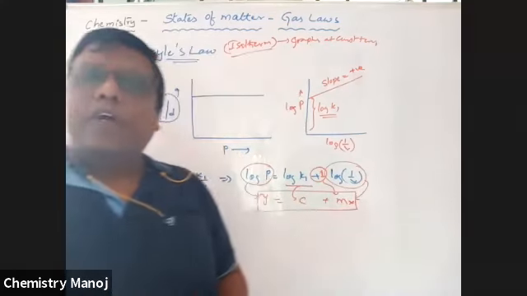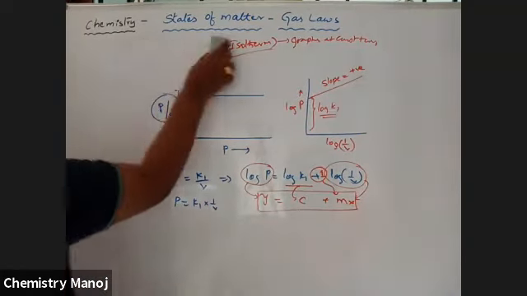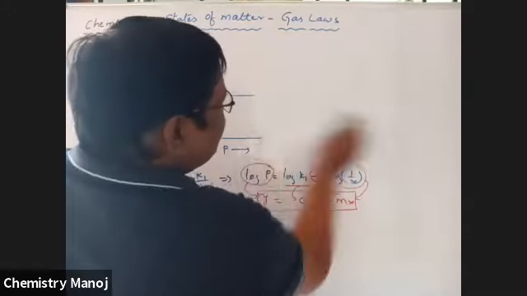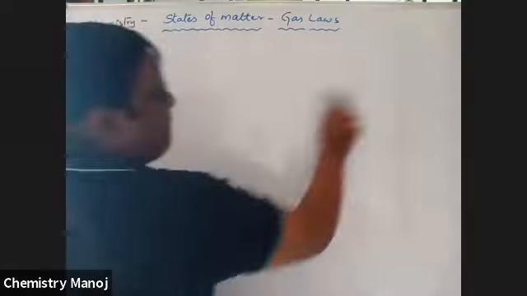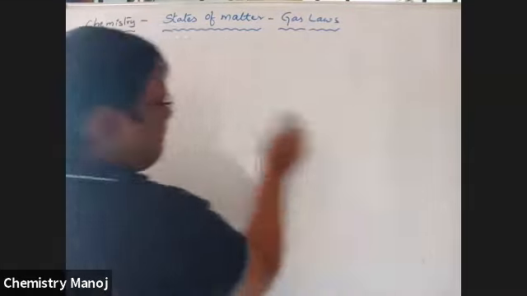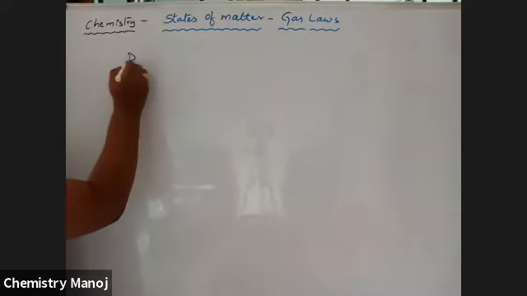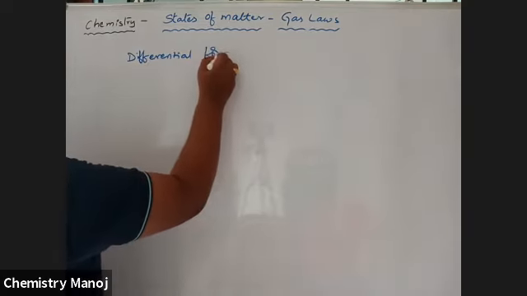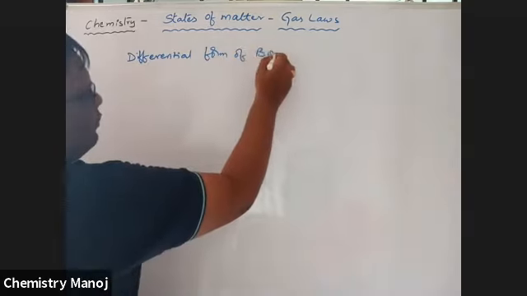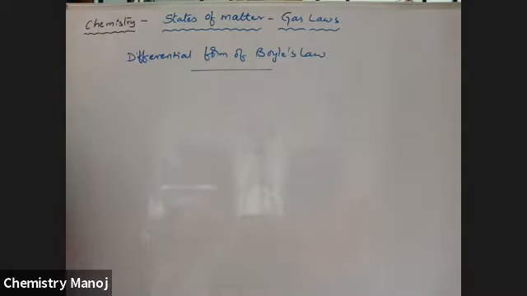Okay, now I am going to discuss what is the differential form of this Boyle's law. How to differentiate?